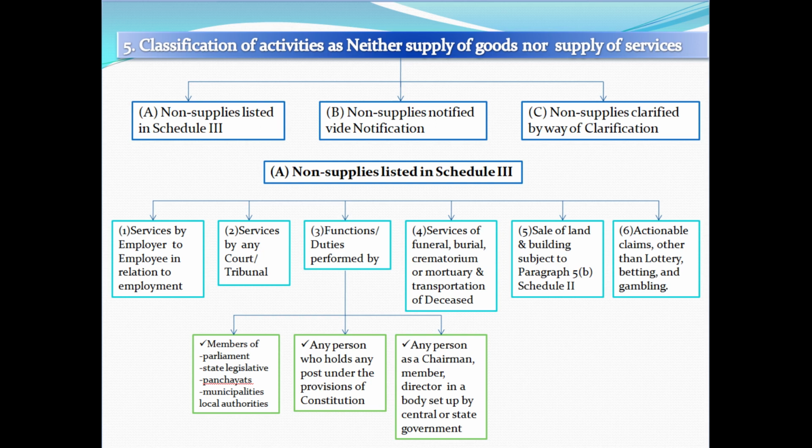And the fourth one is services of funeral, cremation, or transportation of deceased person, and these are not taxed under the GST. And the fifth one is sale of land or building according to Schedule 2. And the last one is actionable claims, which are also not treated as a supply of services or goods, but it excludes lottery, betting, and gambling.